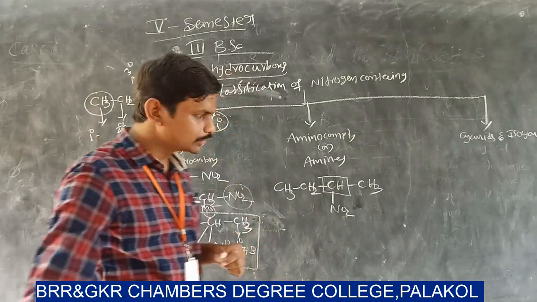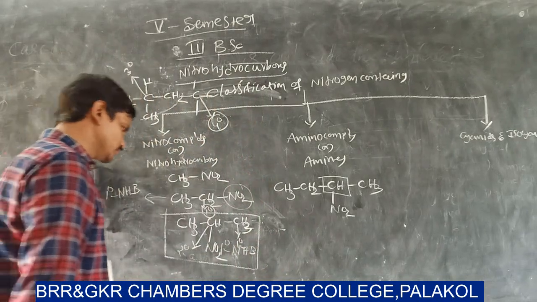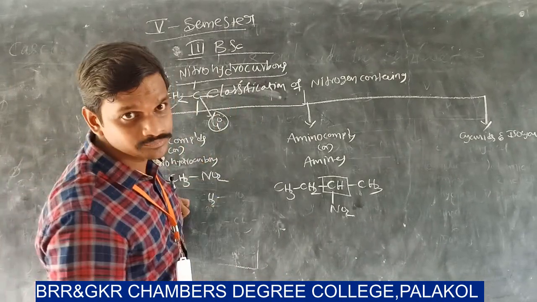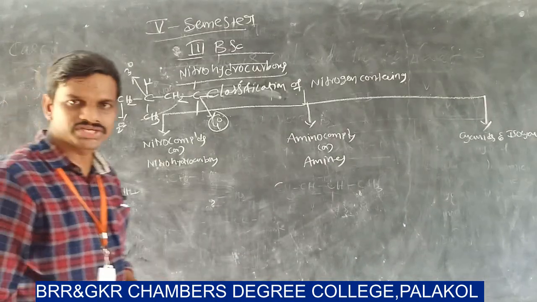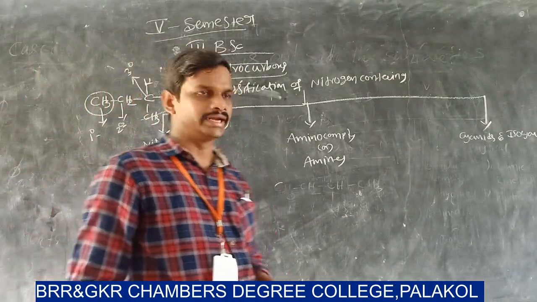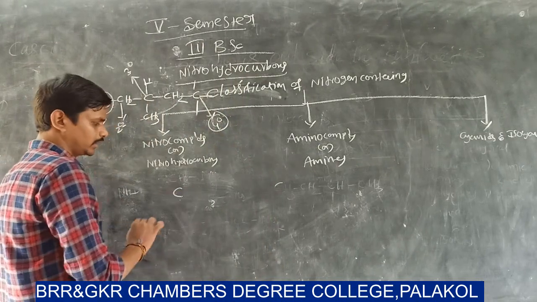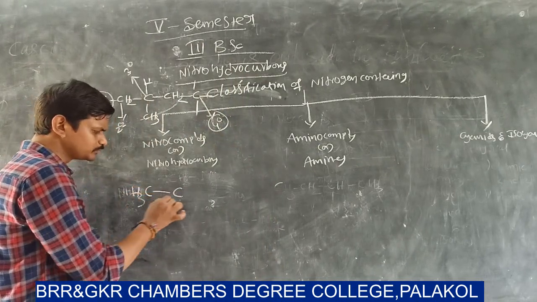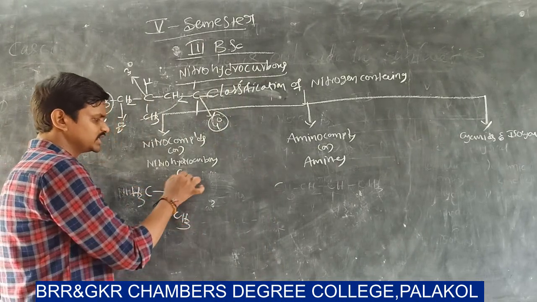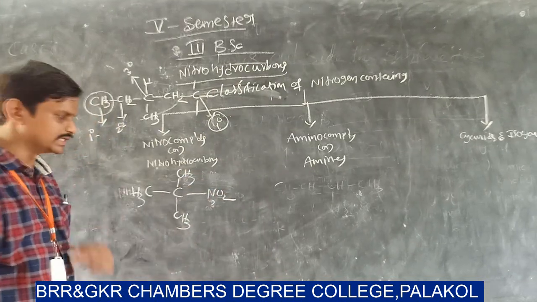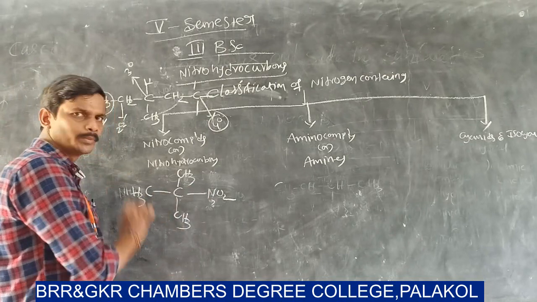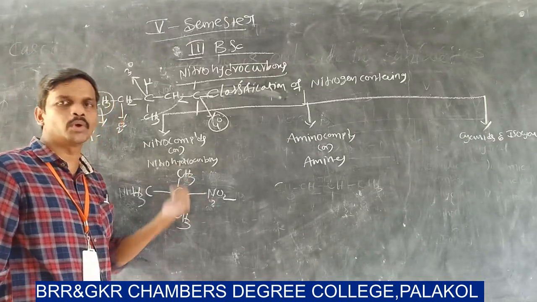So we are moving to tertiary nitrohydrocarbons. What is a tertiary nitrohydrocarbon? If the NO2 group is attached to a tertiary carbon, then it is a tertiary nitrohydrocarbon. For example, the name of this compound is 2-nitro-2-methyl, that means 2-methyl-2-nitropropane.